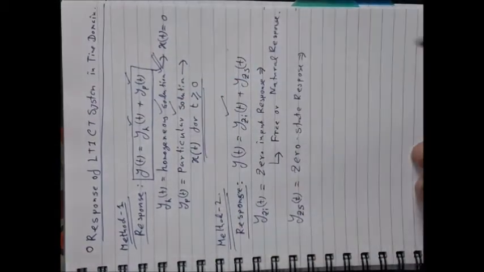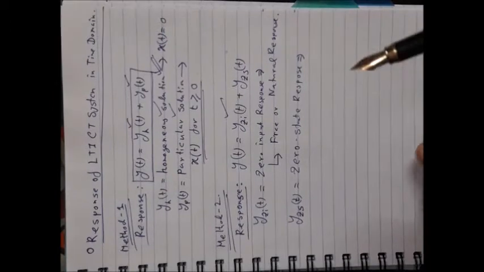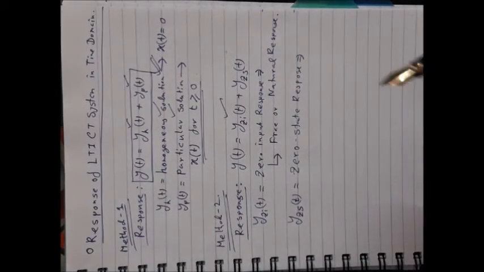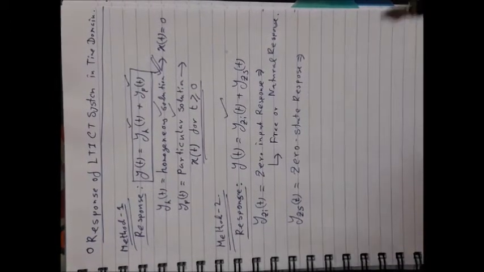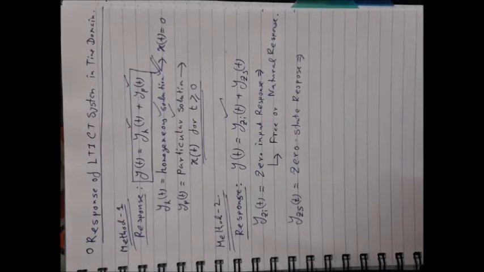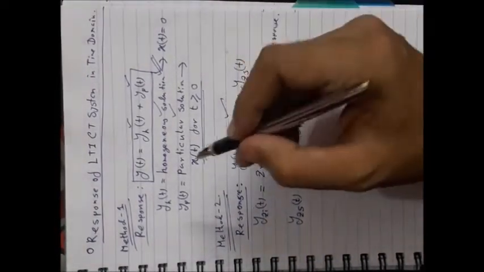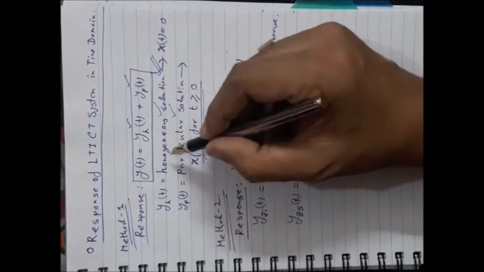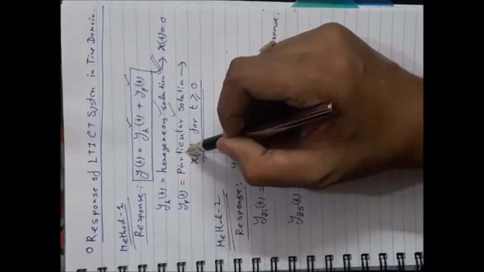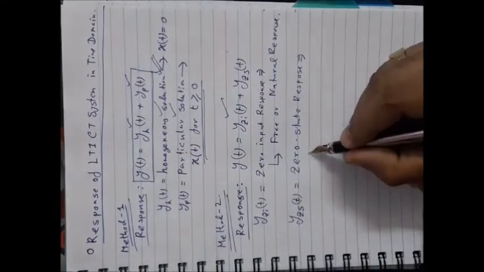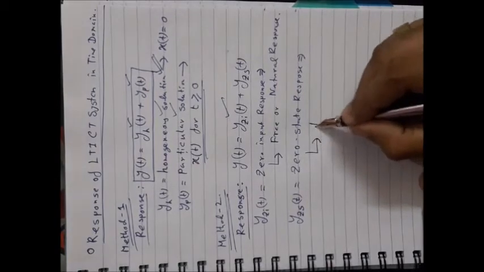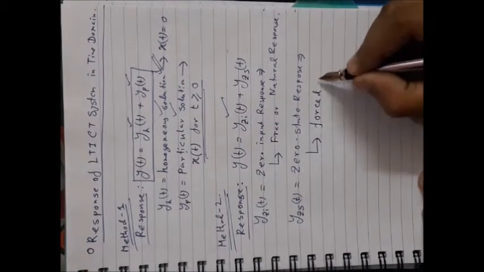After that, by using the initial conditions provided with the problem, you find the constants associated with the summation of both homogeneous and particular solution. This particular solution is also known as the forced response.